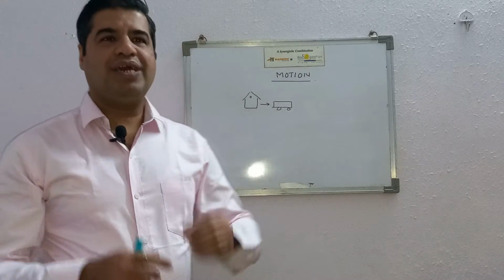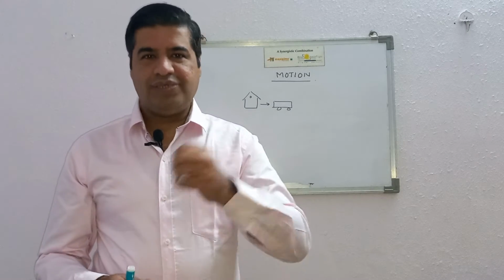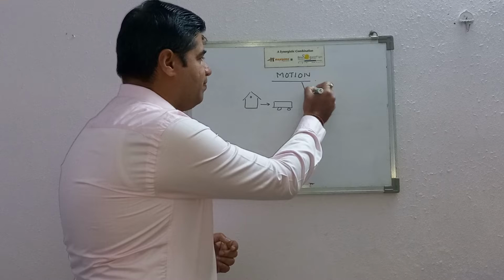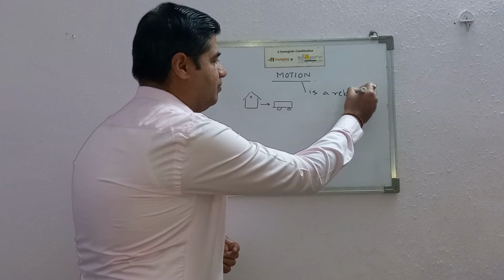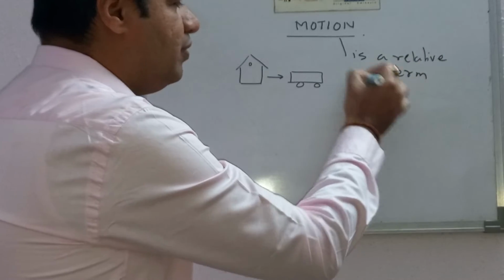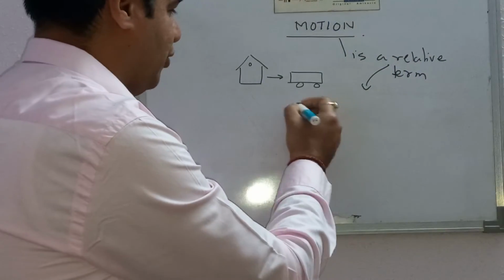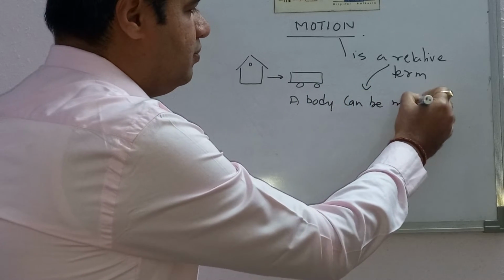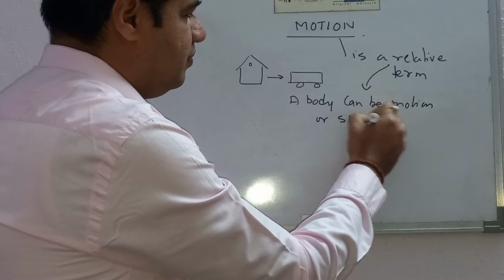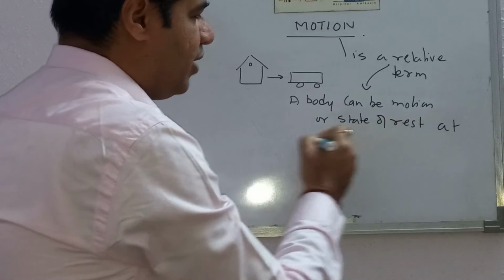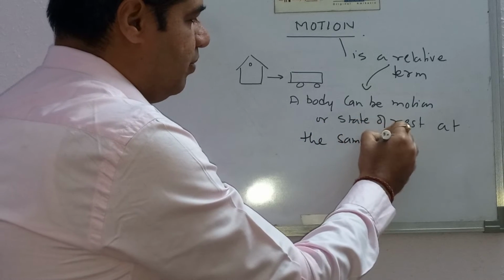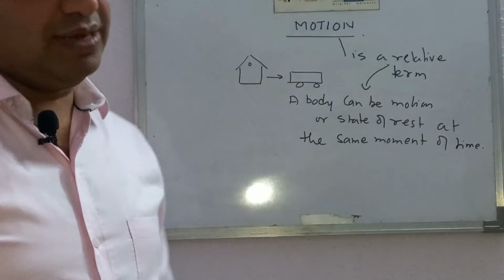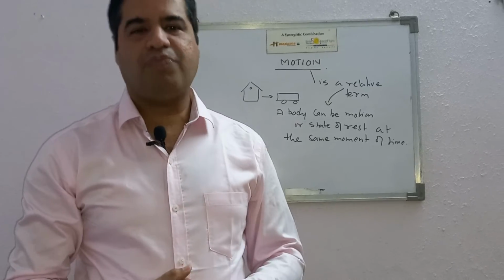Similarly, motion and rest depend on the reference point, whether the body will be in motion or will be at rest. So we can say that motion is a relative term. At the same moment of time, you can be moving and also stationary. So a body can be in motion or in a state of rest at the same moment of time, and it is not decided by the body itself. It is decided by the reference point.